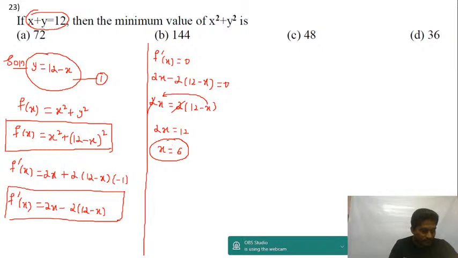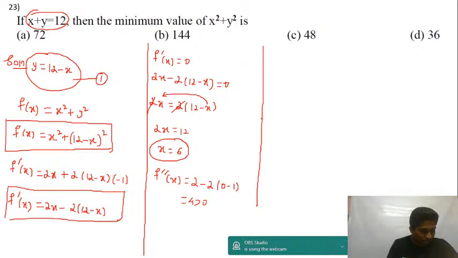Now f double dash of x at x is equal to 6. So f double dash of x is equal to 2 minus 2 into (0 minus 1), that's equal to 4, positive. F double dash of x is more than 0, so this means that f is minimum at x is equal to 6. That's enough to take the answer.